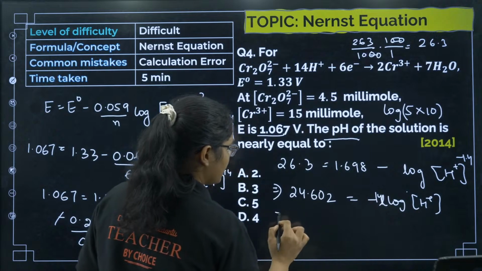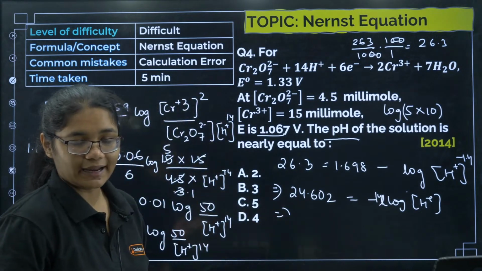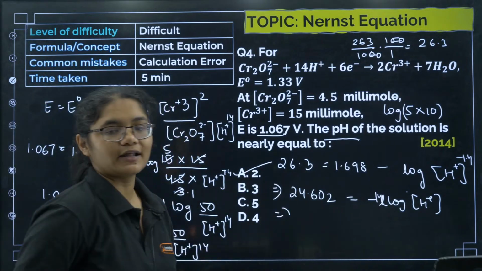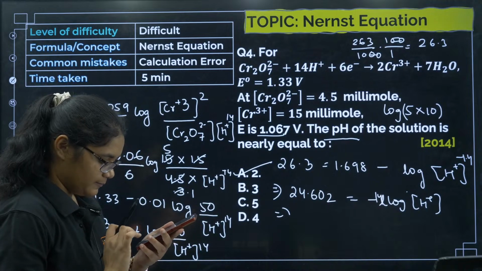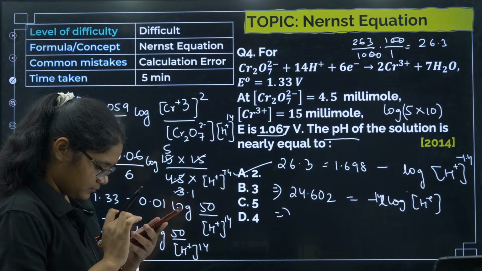Okay, now this 14 I can divide on this side. Now if I divide this 14, 14 2s are 28, so it will be 1 point something, or you can say near to 2, so that is why option number A here. Okay, clear? Any doubt in this question?